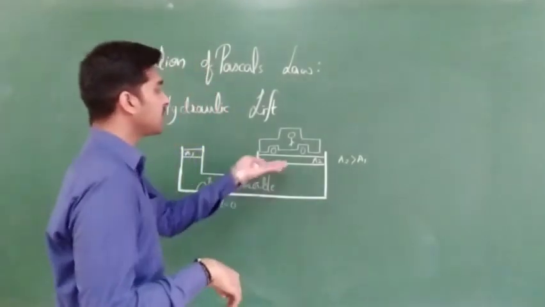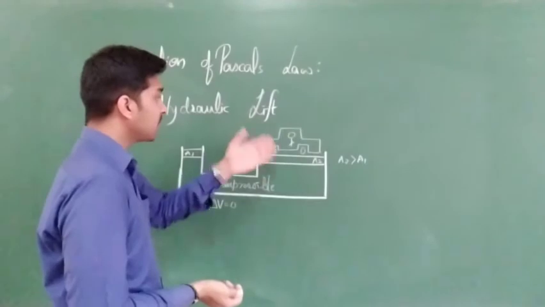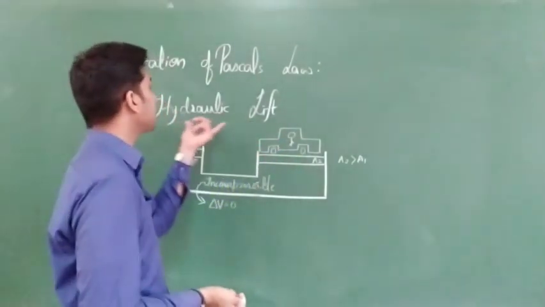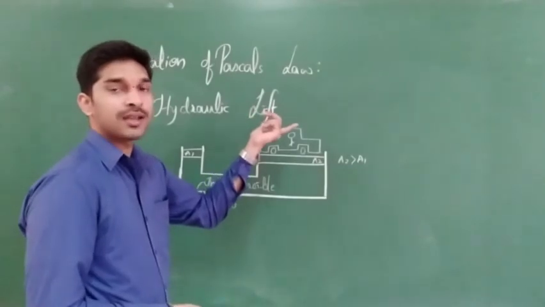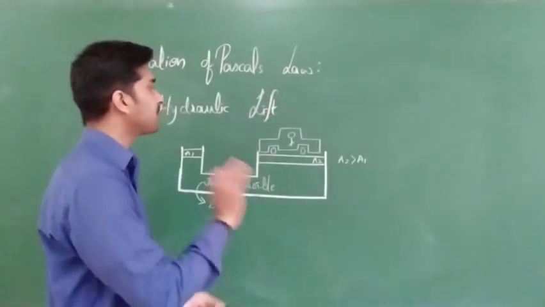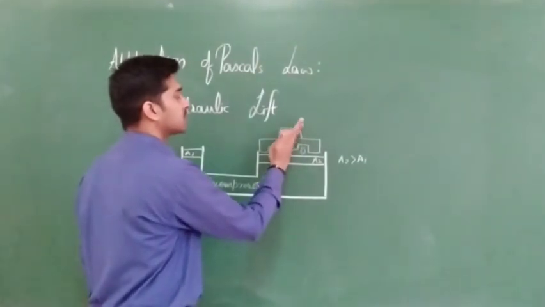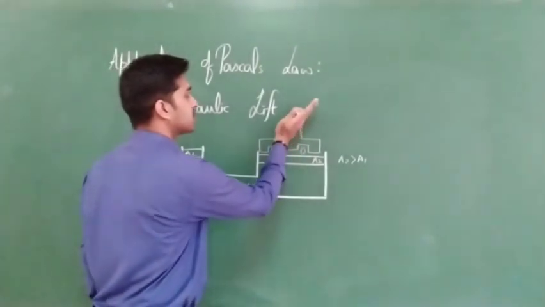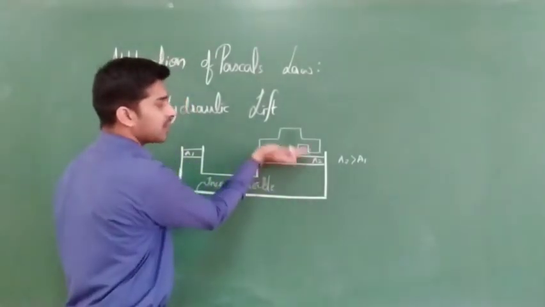So we have to lift this car now. With this hydraulic lift, we are lifting the car. That's why the name came as hydraulic lift. Hydraulic brakes means the brakes get applied. When we press that brake system, the car is going to stop. That also works on the principle of Pascal's law. Clear? So this car we have to lift now.